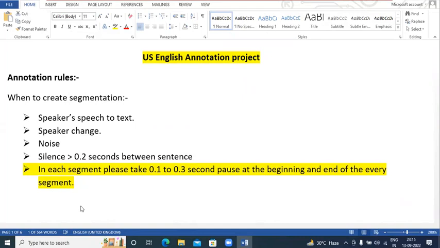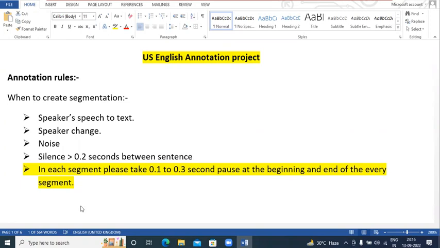Okay, guys, so we'll just start with the project details quickly. The total volume of the project is 500 hours. What we need to do is that we will provide you the applications to transcribe it, and we will also provide you the audio file which you need to transcribe, and with that audio file you will get the respective transcriptions, or you can say the subtitle as well.